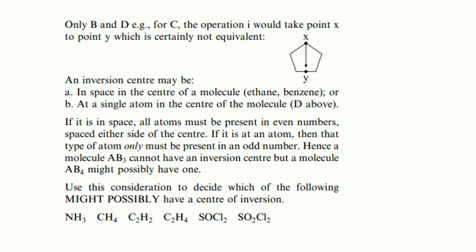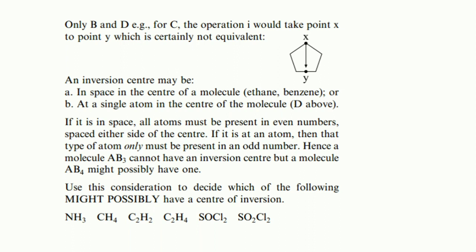So this is a basic rule to find the inversion center in molecules. I would like to repeat this. If there is a center in space, all atoms must be present in even numbers, spaced either side of the center.